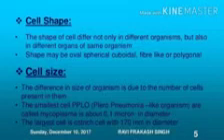Similarly, depending upon the function that the cell is going to perform, the cell size also differs. The size of the organism is due to the number of cells present in it.